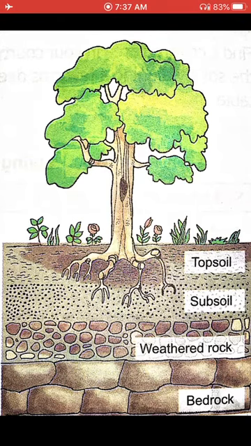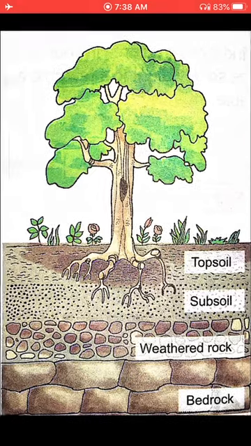We can prepare this soil profile at our home. How can we prepare it? We can take a disposable glass, and we can take bigger particles or stones first, then smaller than that, then smaller than that, and after that there will be sand, and accordingly we will find that we have different layers of soil. That is how we can prepare the soil profile. If you are able to do that, you can prepare a soil profile and send it to my WhatsApp so I can see. Okay, so this is soil profile.